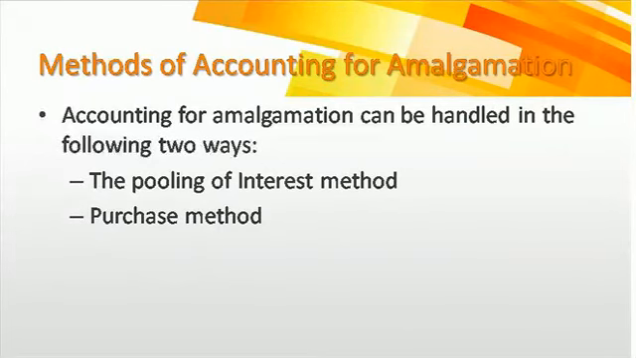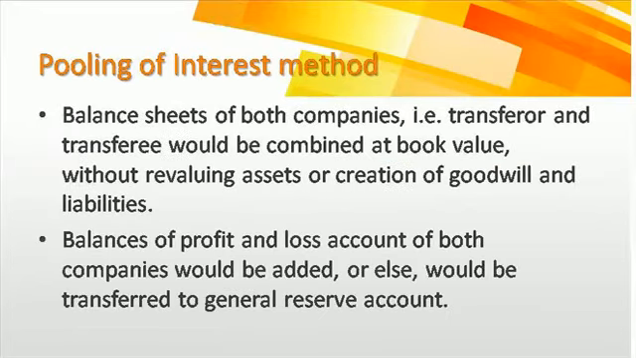Okay, pooling of interest method. In this, the balance sheets of both the companies, that is the transferor company and the transferee company, would be combined at book value without revaluing any assets or any creation of goodwill or any creation of liabilities or anything. Just with the book value they will be combined. And the second point is the balances of the profit and loss account of both the companies would be added, or else would be transferred to the general reserve account. Okay, so whatever the profit and loss is, it will be transferred to the general reserve account or they will be added together.